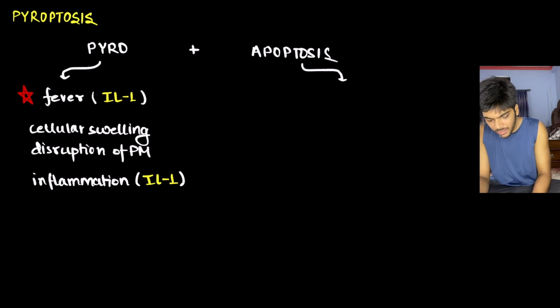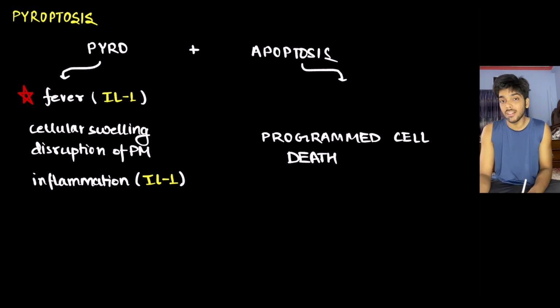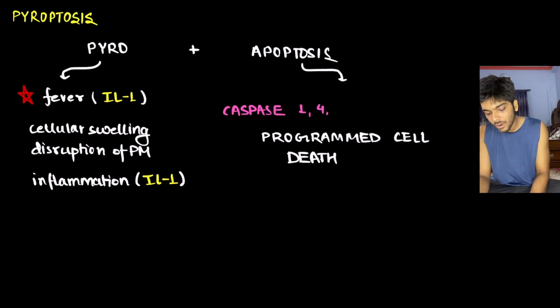Apoptosis, obviously, because it is a programmed cell death. And if you remember properly, I said that necroptosis is also a programmed cell death, but it is caspase independent. But pyroptosis is caspase dependent. So here caspases are involved, and the caspases involved are 1, 4, 5, 11. So it is caspases 1, 4, 5, 11 dependent programmed cell death.